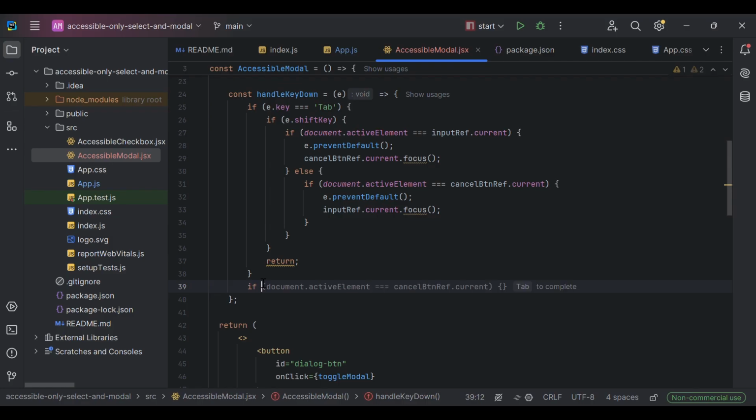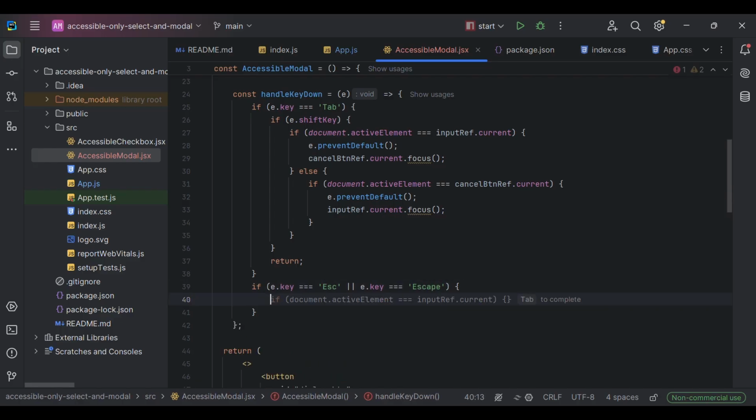And then we can check if it is an escape key.